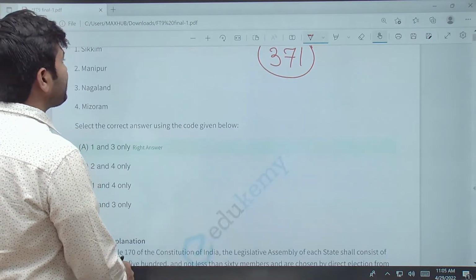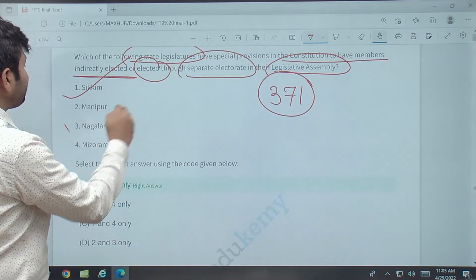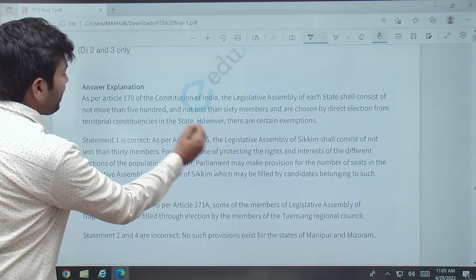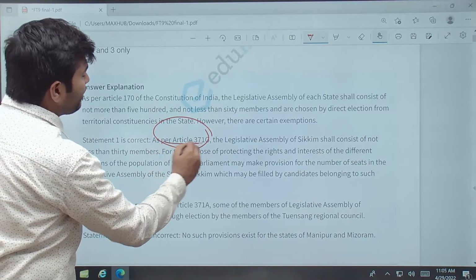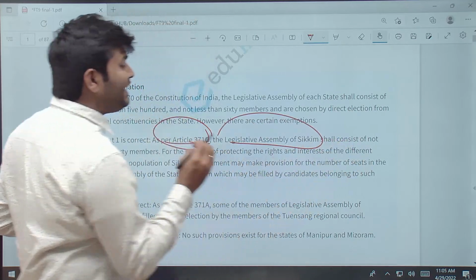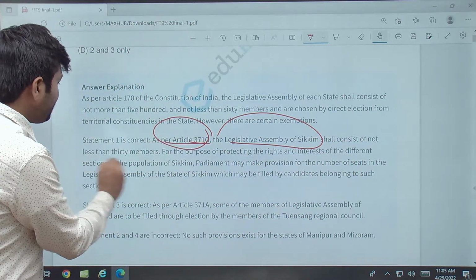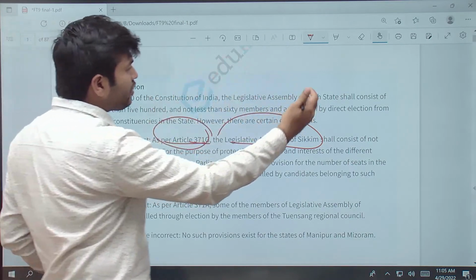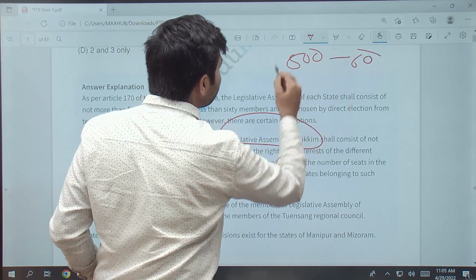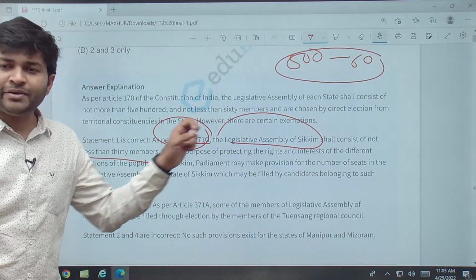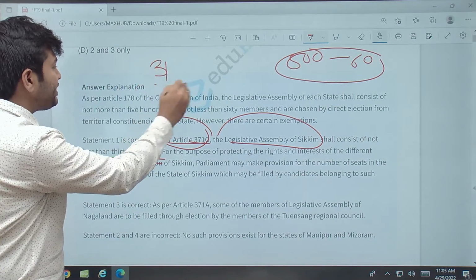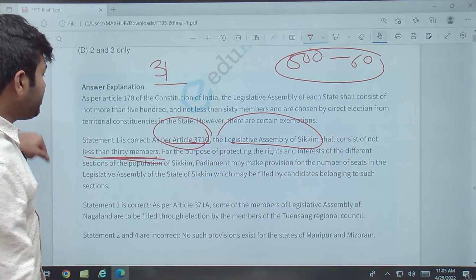So according to Article 371, Sikkim and Nagaland are the two states here. See accordingly, 371G: the legislative assembly of Sikkim shall consist of not less than 30 members, because other legislative assemblies have between 60 and 500 members. But in the case of Sikkim, it is not less than 30 members, so 31, 32 is also possible, right?